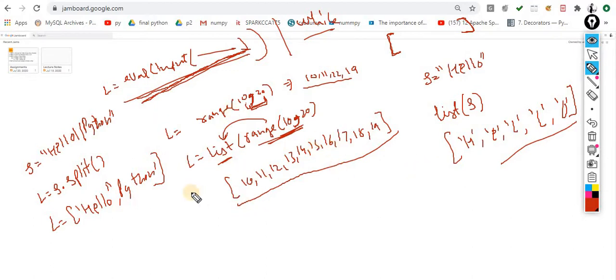These are the various possibilities to generate the list: with the help of eval, with the help of while, with the help of typecasting, with the help of this range, with the help of this split. And the rest of the things are the same: mutable, and you can do the slicing, positive slicing as well as negative slicing, and we already know how we can do the iteration with the help of for or while. Whenever you perform the same thing with for, the things are very simple.